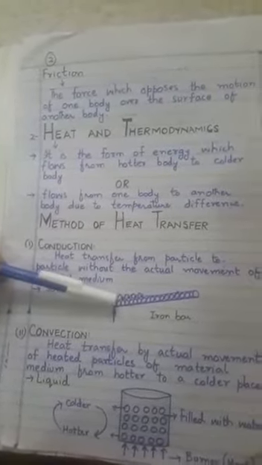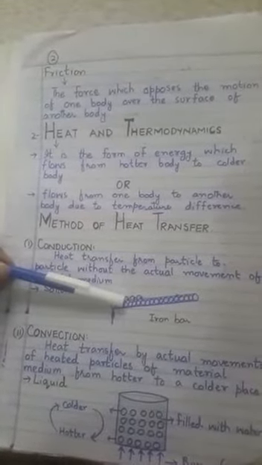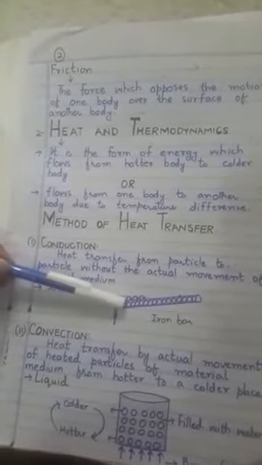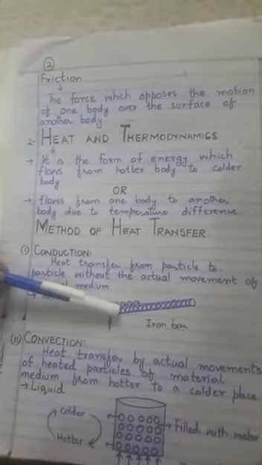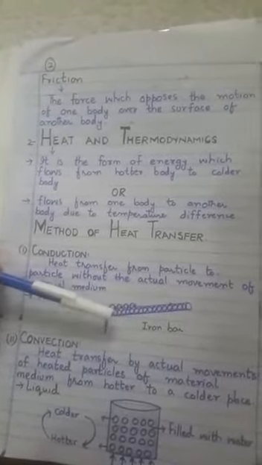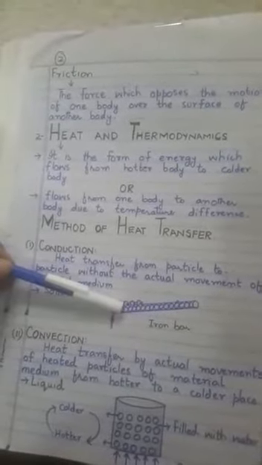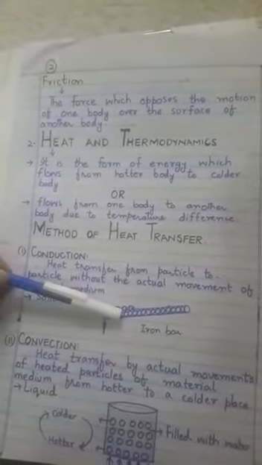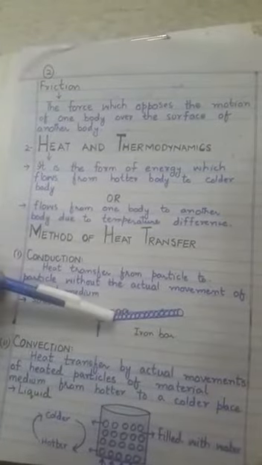Okay, now this first molecule is the hotter body and the second molecule is the colder body. As I told you, it is the property of heat energy that it always travels from a hotter body to a colder body. So heat energy transfers from the hotter body to the colder body. Now the second molecule is the hotter body and the third molecule is the colder body, so again heat energy transfers from the second to the third molecule.